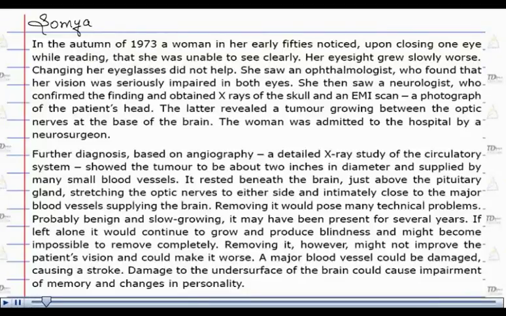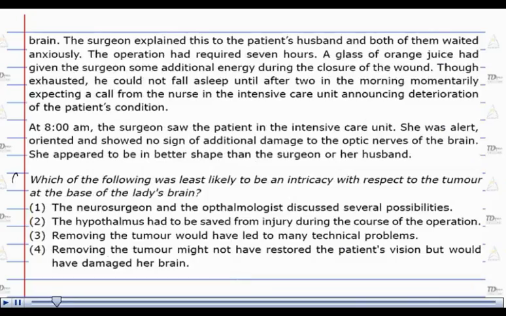The passage is, and now the question. Which of the following was least likely to win intricacy with respect to the tumor at the base of the lady's brain? Now here, the solution is option number 1.